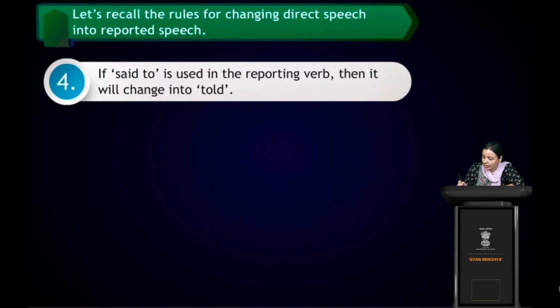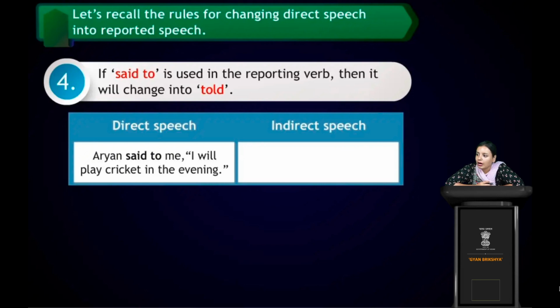See, it's highlighted in red. We have to remember this point carefully. Now see in the example, in the direct speech, what it's written. Aryan said to me, I will play cricket in the evening. Now how will we convert it into indirect speech? Aryan told me. Said to will change into told, right?